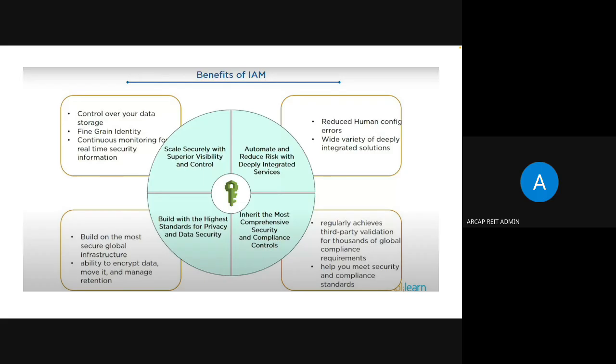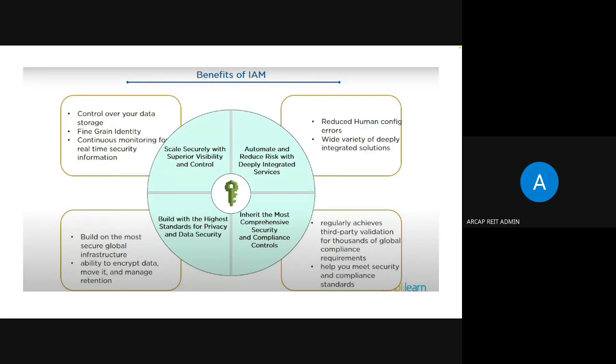So the advantage of IAM is that mainly we can control the data storage, we can have fine-grained identity control, and we can do continuous monitoring for real-time security information also. We can build the most secure global infrastructure using IAM, and it has the ability to encrypt the data with a 256 key of any size which we give.